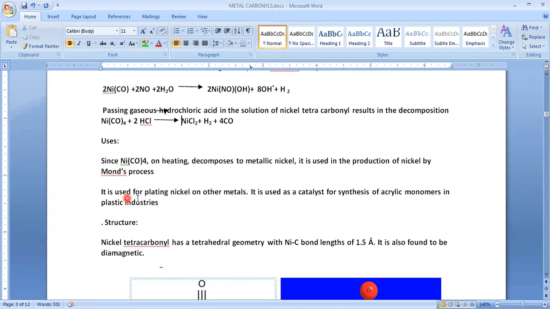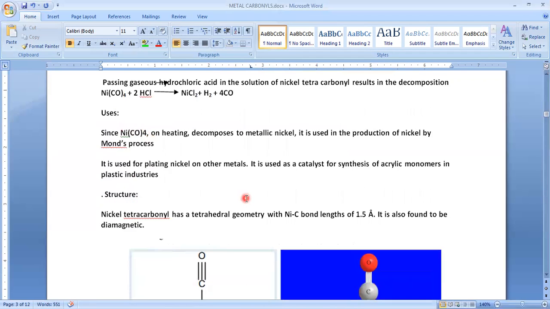And next, it is also used for plating nickel on other metals, that is, coating. I think most of you know about rolled gold. So what is rolled gold? On a silver surface, what they do is coat it with gold solution. In that manner, for coating purposes, we can coat nickel and other metals.